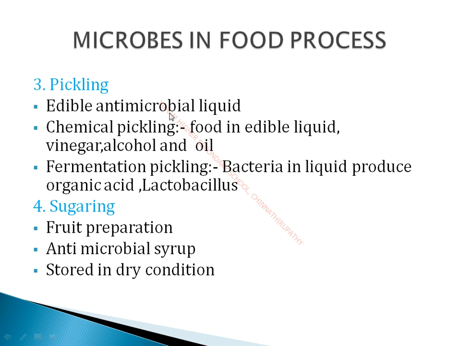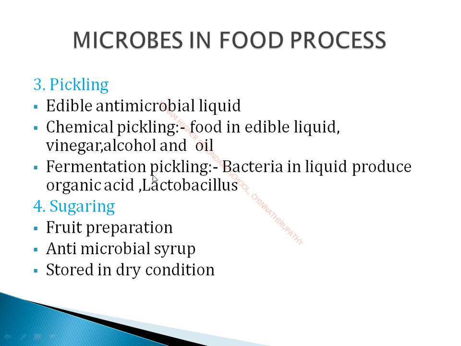So we use edible oil, and the vinegar we use in pickle, that is the antimicrobial liquid which is against the microbial growth. So we are using edible antimicrobial liquid. So in the case of chemical pickling, food is used in edible liquid like vinegar, alcohol and oil. The reason for putting a lot of oil in pickle is that the oil removes the moisture content and also inhibits microorganism growth. So only we are using oil for chemical pickling.